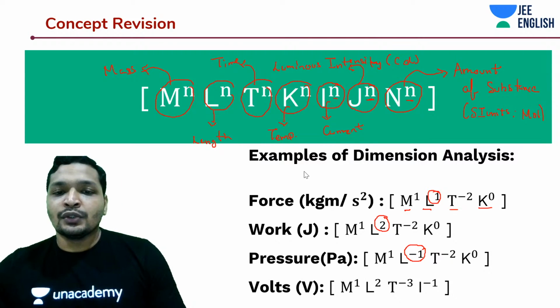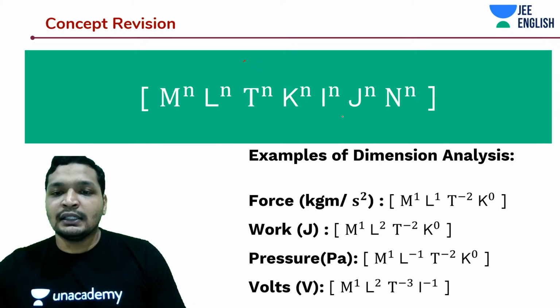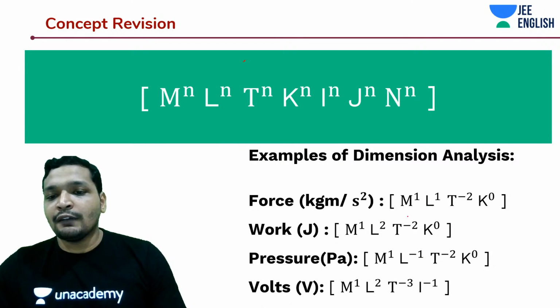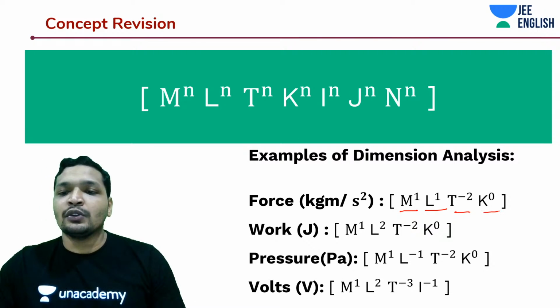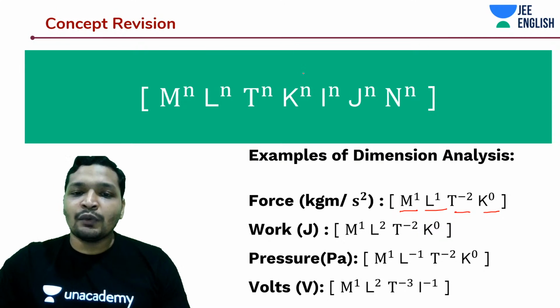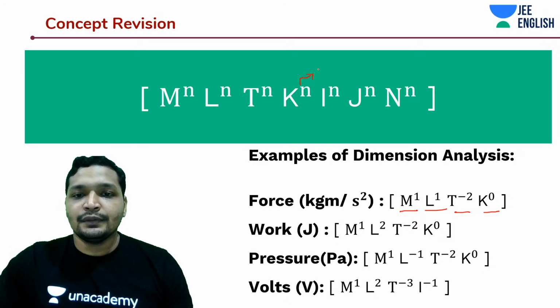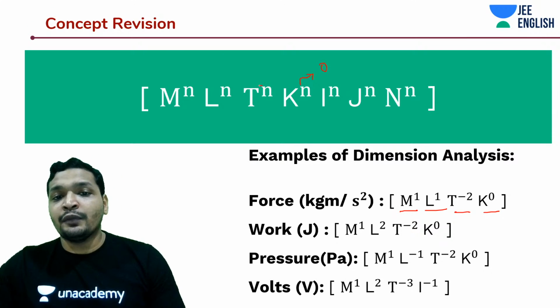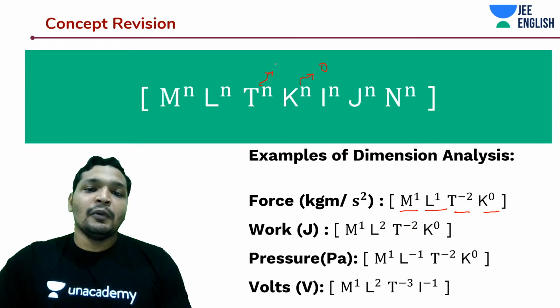Now let's understand this point. For example, in this case, the force is M to the power 1, L to the power 1, T to the power -2, K to the power 0. That means there is no temperature involved in finding force. And it is going to vary by the order.